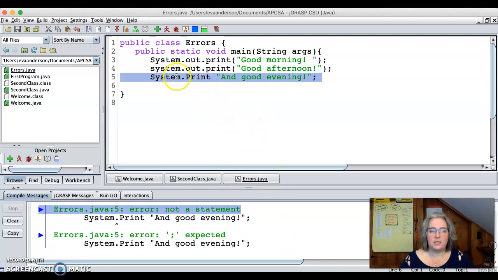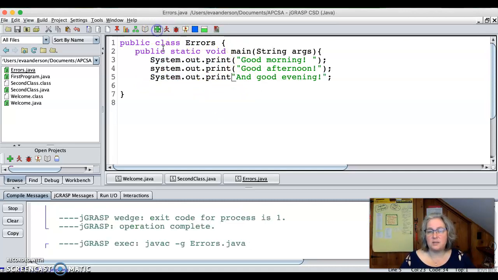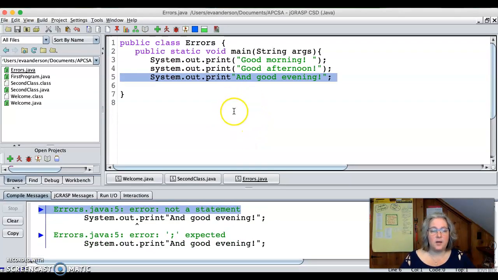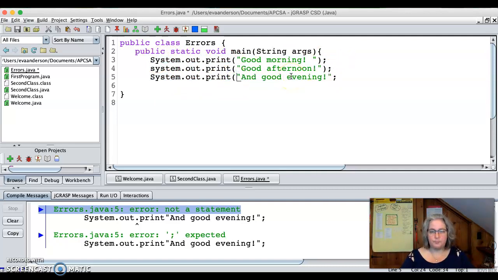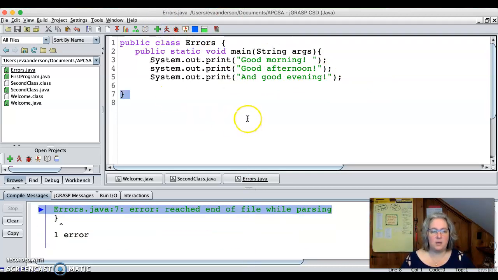Not a statement. It doesn't like this at all. And since this one seems to have been okay, I might Control C and paste it here. And I may notice the parentheses at this point. I might not. It's still saying not a statement. It just doesn't like it. So then I might go back to this one and look at what's different, because that one seemed okay. And I can see that I'm missing the parentheses. I'm going to put those in, hit compile again.